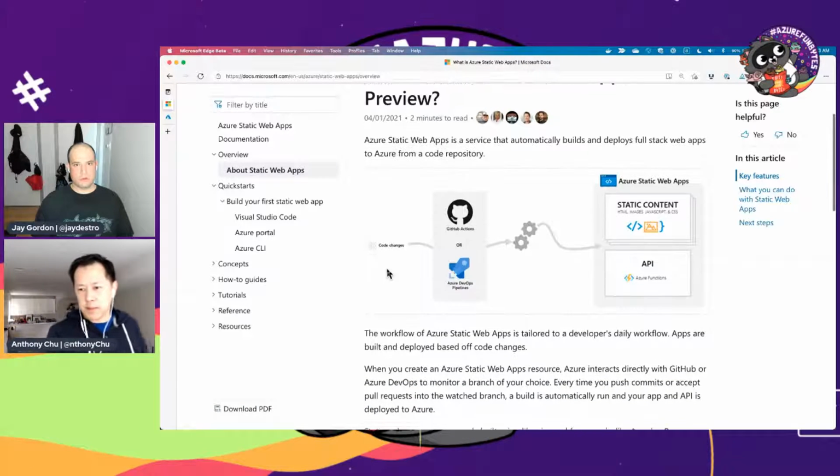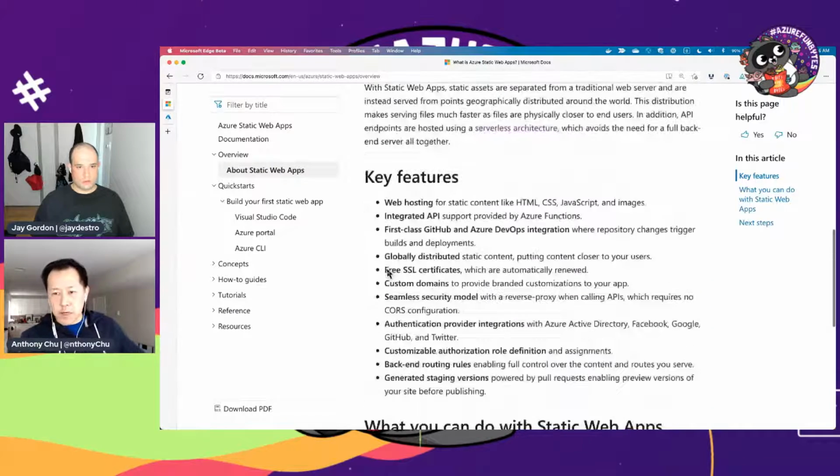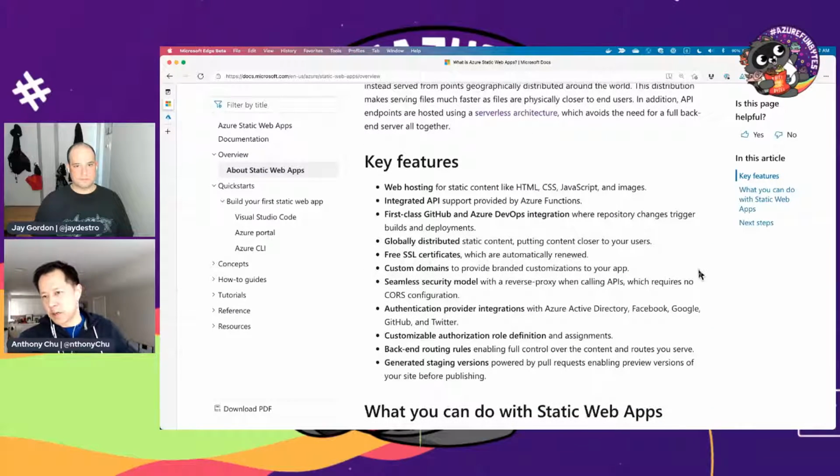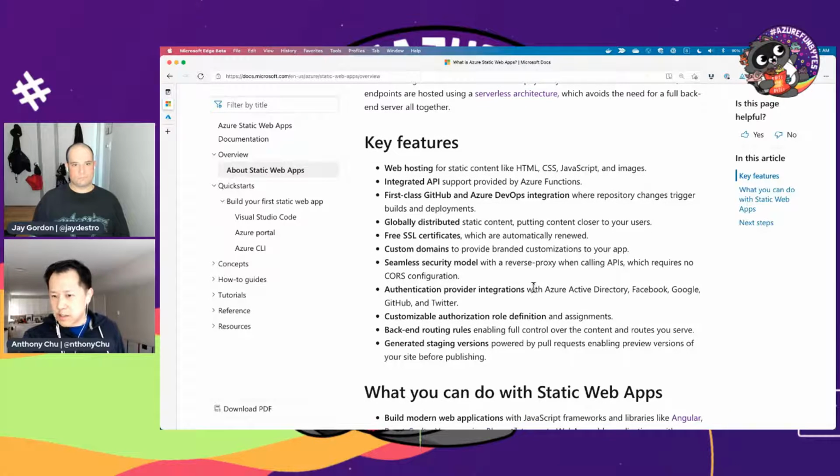Very, very cool. Yeah, and then down here we have just some key features. I already talked about how we have hosting, we have serverless APIs, first-class integration with GitHub and Azure DevOps. But we have some other things as well. If you want to bring a custom domain, we'll give you a free SSL certificate. So that's awesome. Yeah, and if we have time, we'll actually try setting one up so you can see how that works.